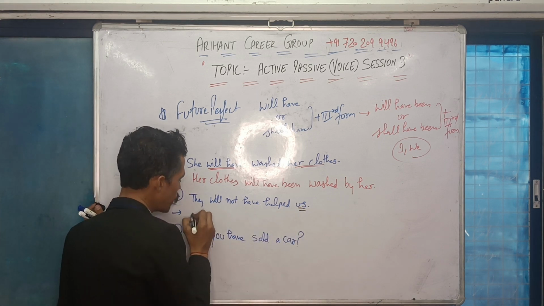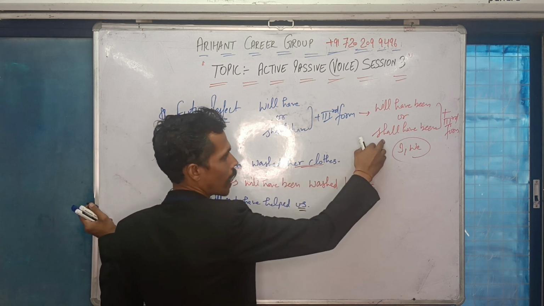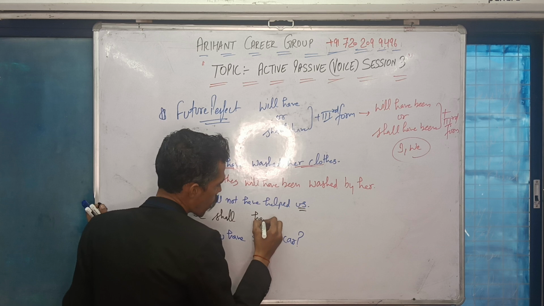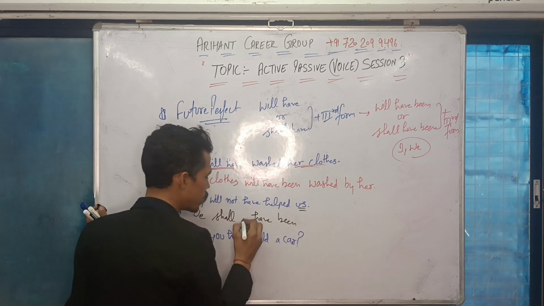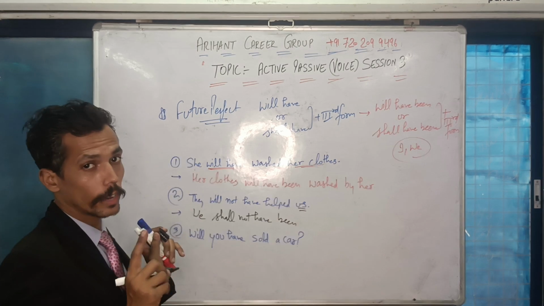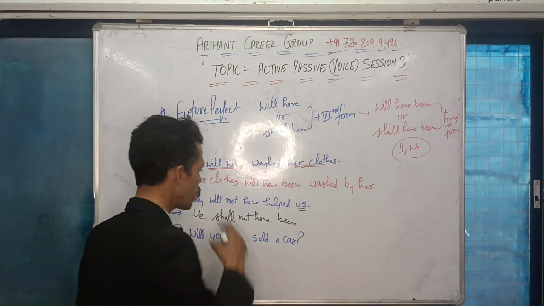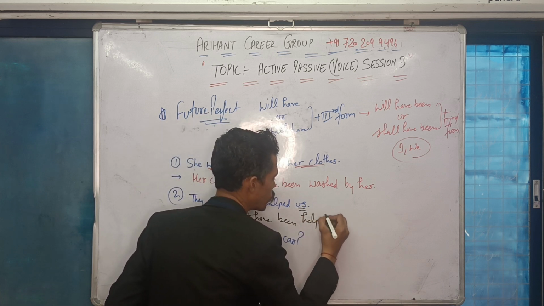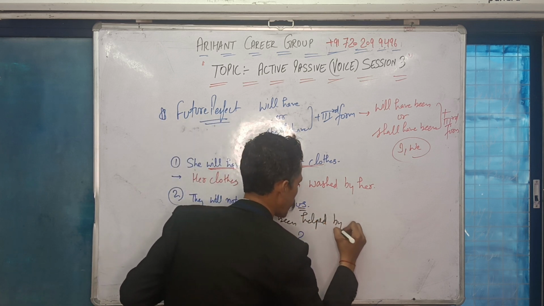So us will become we, and for we we can use shall have been. We shall have been, because it is a negative sentence, so you will be writing not here. We shall not have been. Third form, which is already given to you, helped by them.